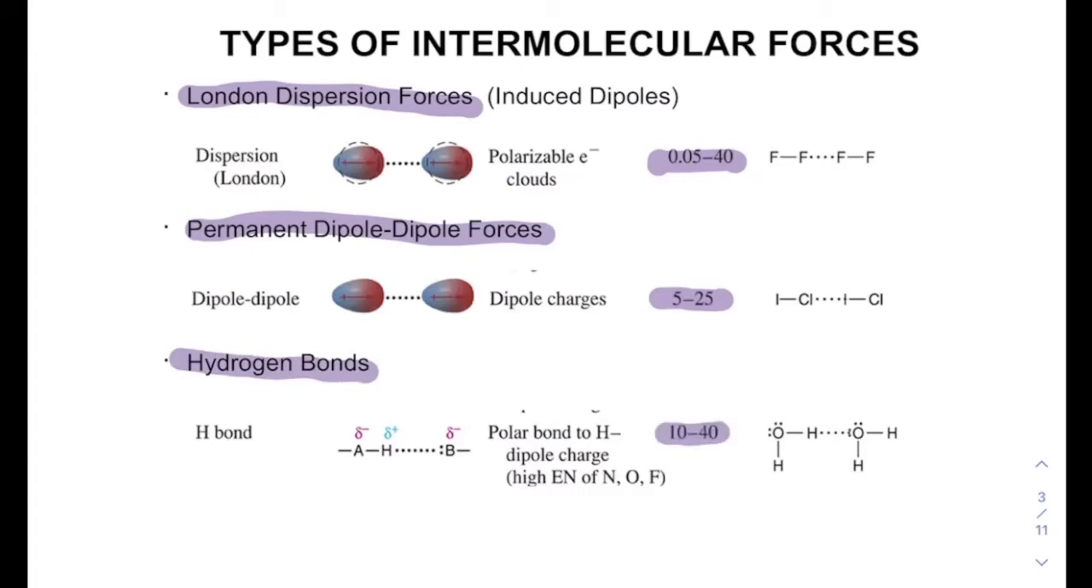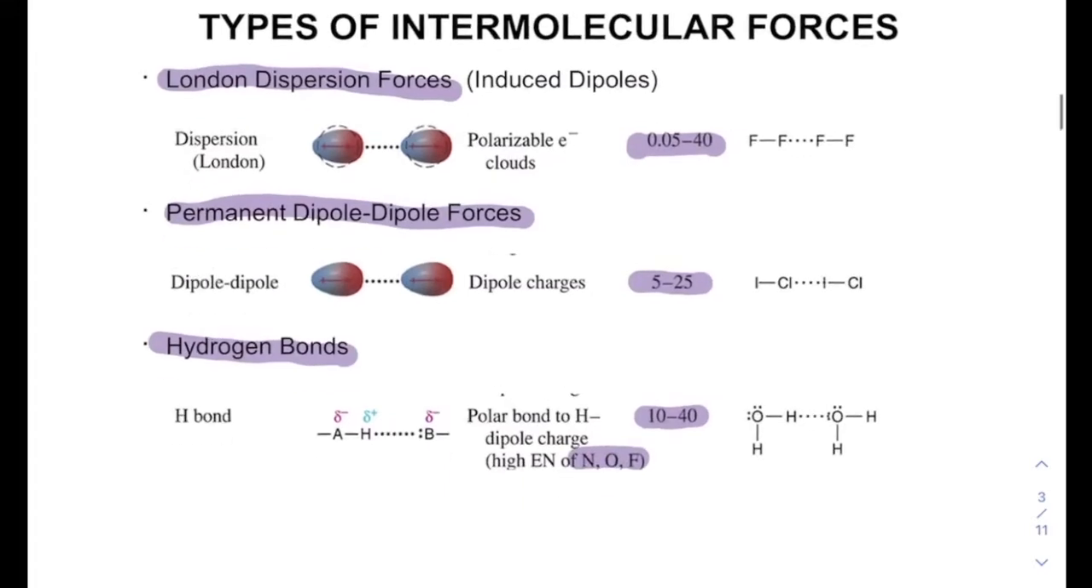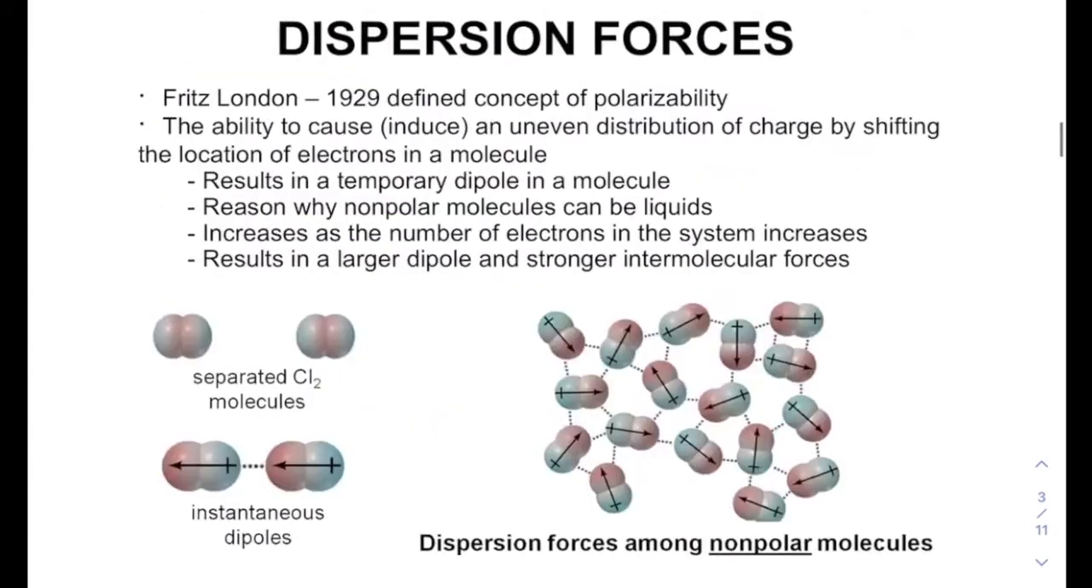In this case, the strength increases considerably. This very specific dipole-dipole interaction exists only when we have nitrogen, oxygen, or fluorine bound to a hydrogen. We'll talk about each of these in more detail as we move forward. Remember, the order in strength is: the weakest is London dispersion, the middle is dipole-dipole, and the strongest is hydrogen bonds. A little bit more about dispersion forces. Dispersion forces are weak and they exist in nonpolar molecules.